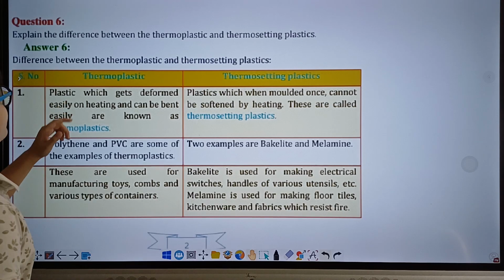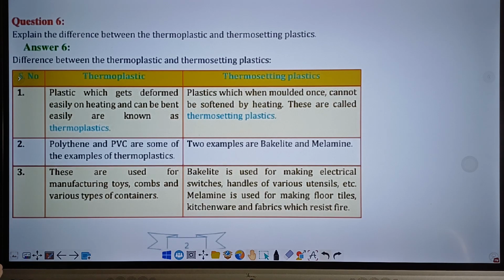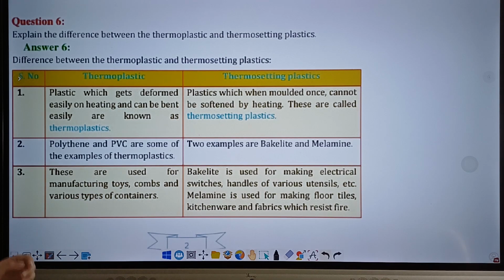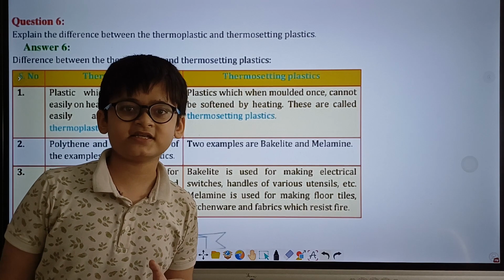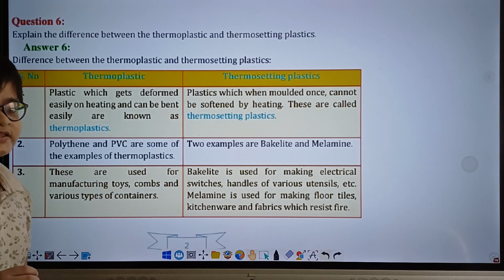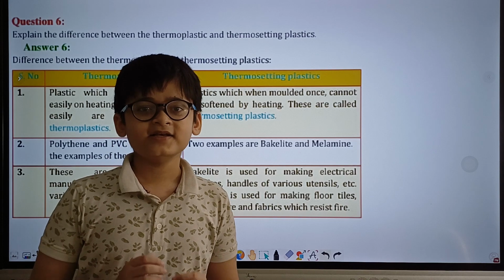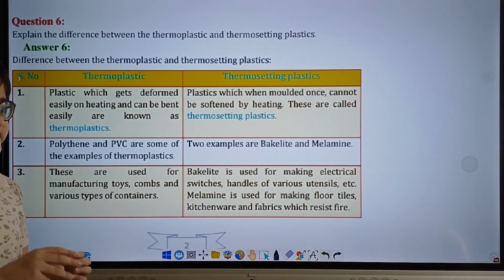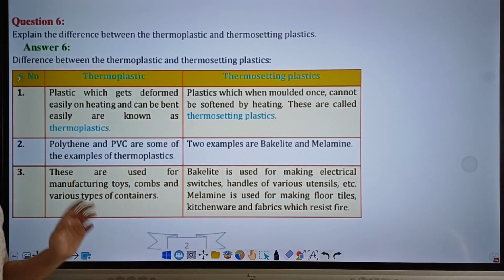Alright, thermoplastics. Plastic which gets deformed easily on heating and can be bent easily are known as thermoplastics, whereas thermosetting plastics are the plastics which when molded once cannot be softened by heating. These types of plastics are called thermosetting plastics. Now, the thermoplastic is the type of plastic which can be deformed easily on heating, meaning that when you subject them to a little bit of heat, they are capable of being deformed and their shape being misshapen, you could say.